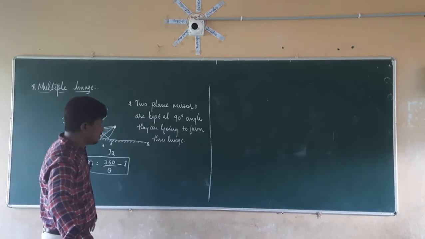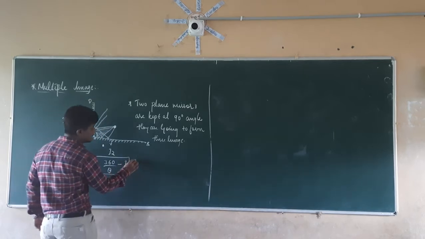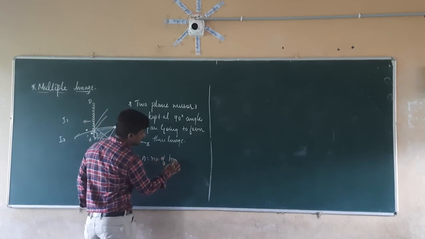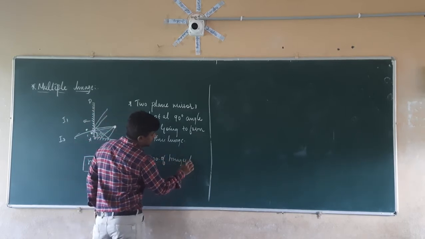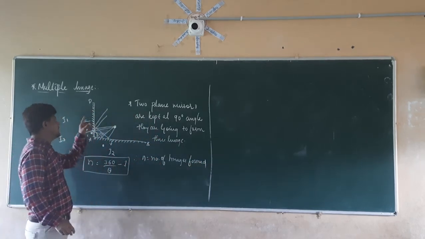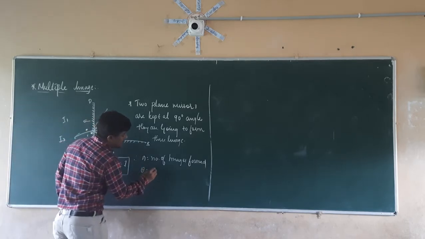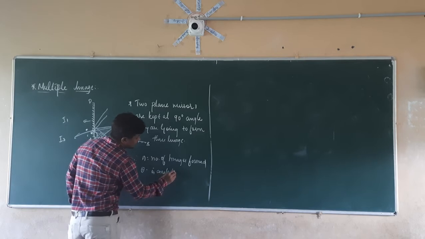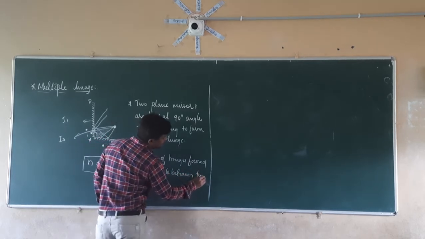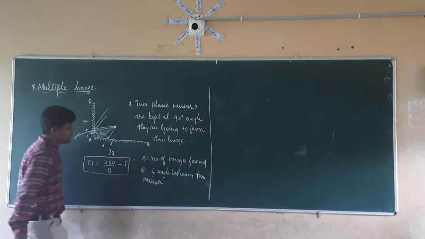Where n is the number of images formed, and theta is the angle between the two mirrors.